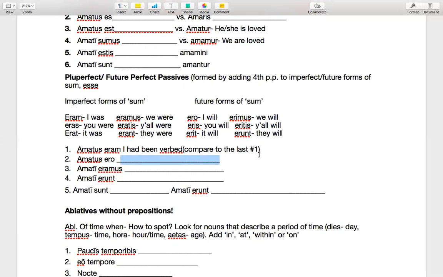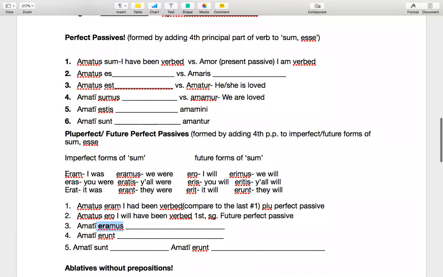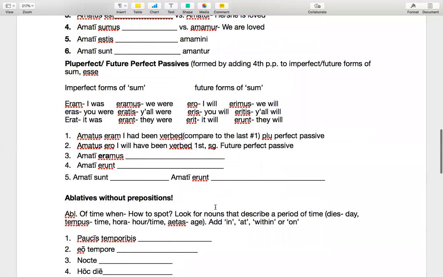Amatus ero is future, and I should label these. So this is pluperfect passive. Amatus ero is I will have been verbed, which is first person singular, future perfect passive. Amati eramus, again, if you see the ERA, that tells us it's the imperfect form of sum esse, like up here. And so that would make it a pluperfect passive. So that would be we had been verbed.